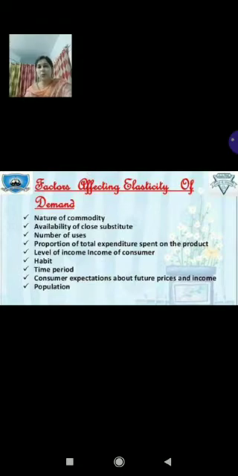Children, usually a 6 marks question comes from this topic, so you can prepare any 6 which you find easy. But I am explaining you all the topics, all the points, all the features which affect price elasticity of demand.